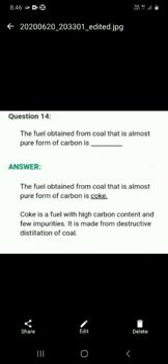The fuel obtained from coal that is almost pure form of carbon is coke. You will write down the answer, coke. Okay. You have completed this and now we go through the short answers.